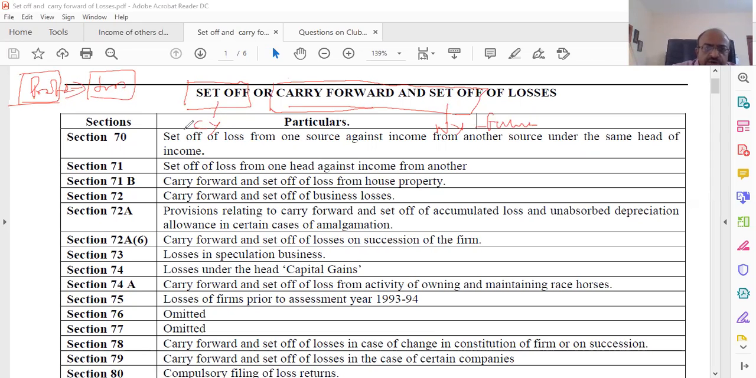So the way you read it, you should read it like this: set off means in the current year, and if there is still loss, then what happens? Can you carry it forward? Number one, can you carry it forward? And if you are carrying it forward, can you set it off in the future years? So three questions. Number one, set off in the current year: what are the rules? Number two, can you carry it forward? Number three, when you carry it forward, what all can you carry forward, and what are the rules for set off in the future years? These are the three things that we need to understand, very simply put.